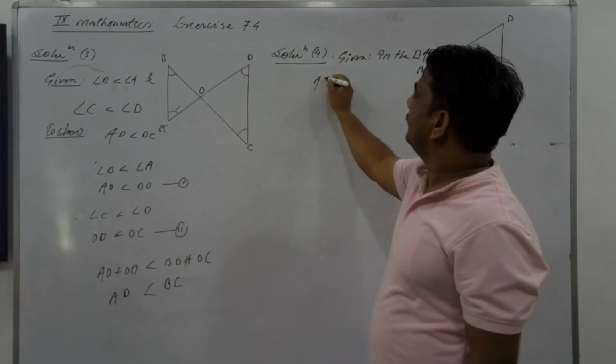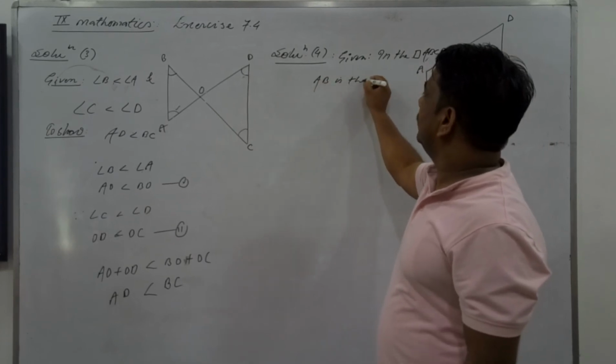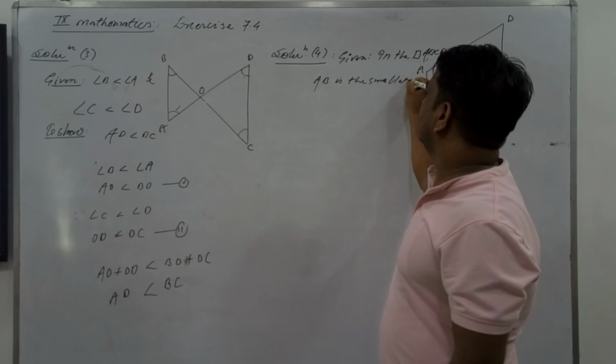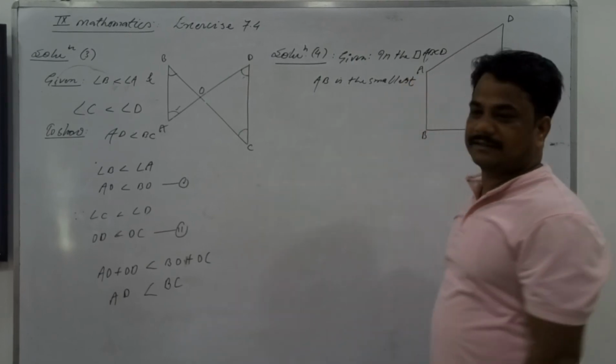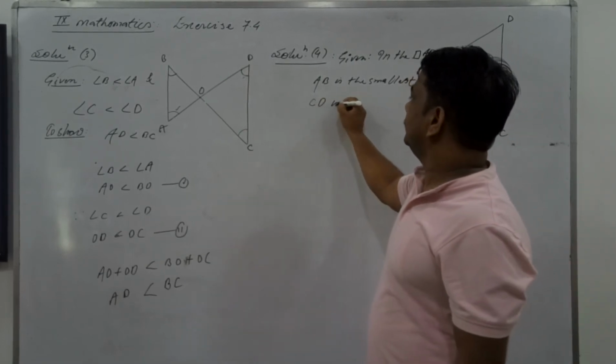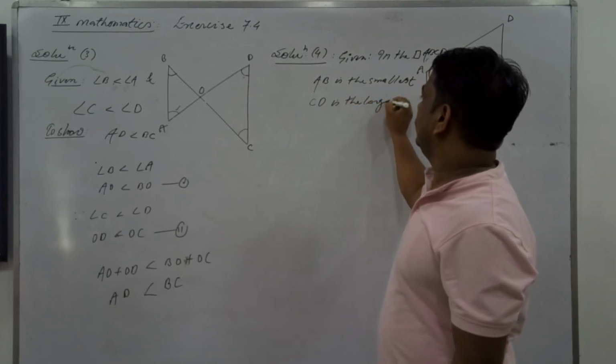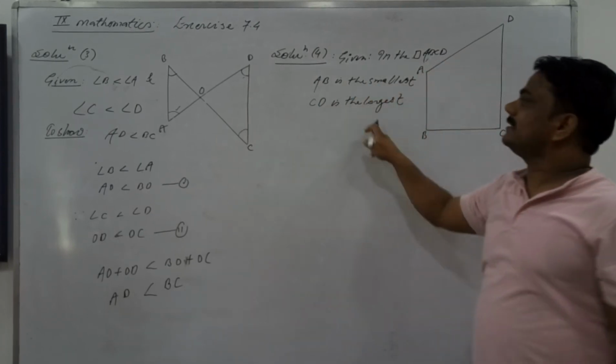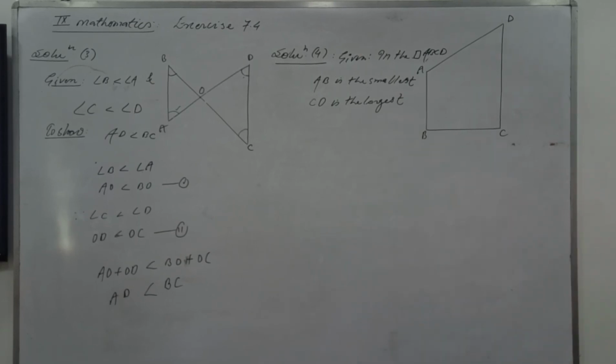AB is the smallest, and CD is the longest. This is given. AB is the smallest means it is less than all the other sides. And CD is the greatest, the longest, which means it is greater than all sides. This concept is to be used.